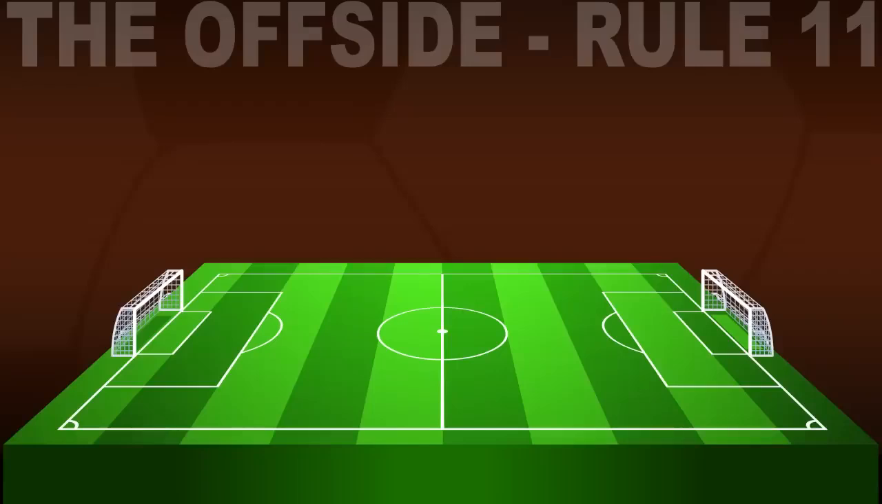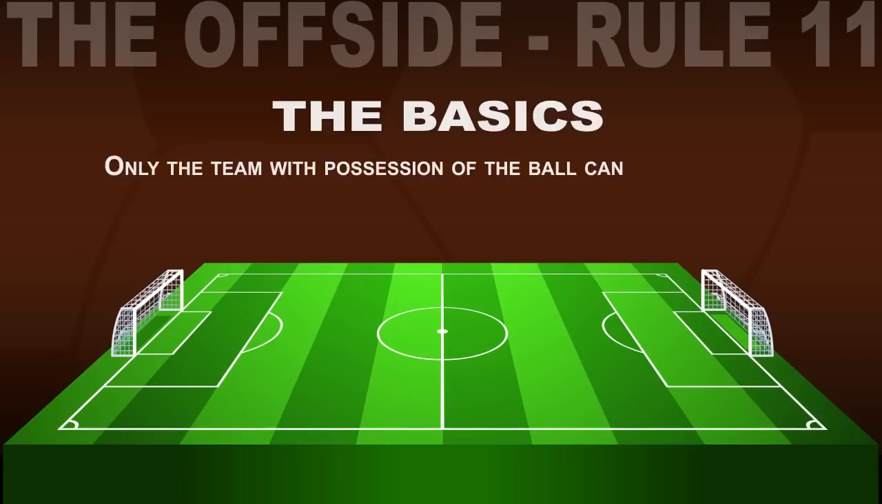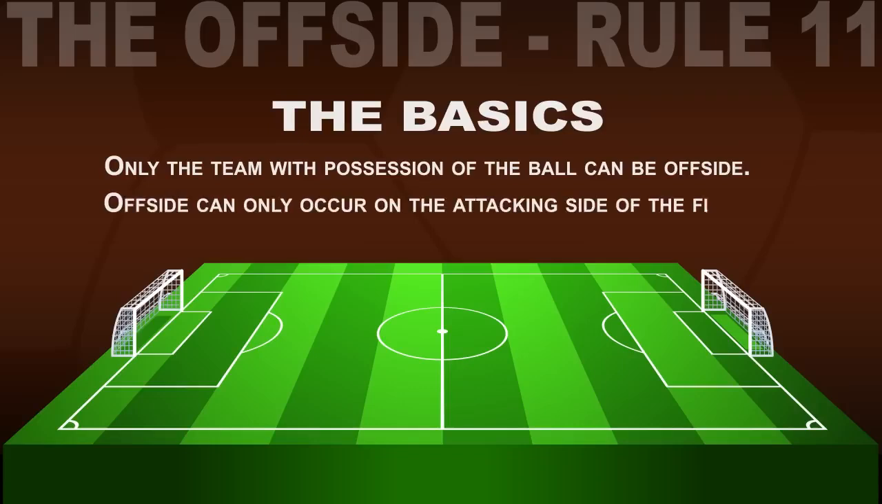Many young players and parents often get confused with the offside rule in soccer. Here's a simple explanation in under 2 minutes. There are some basic rules to understand first. Only the team with possession of the ball can be offside. So a defending team cannot be called offside, and offside can only occur on the attacking side of the field.